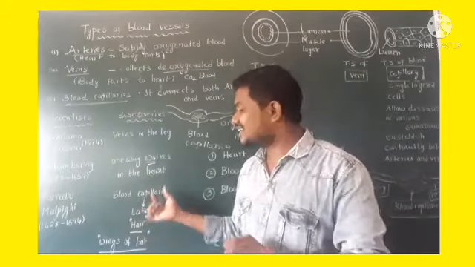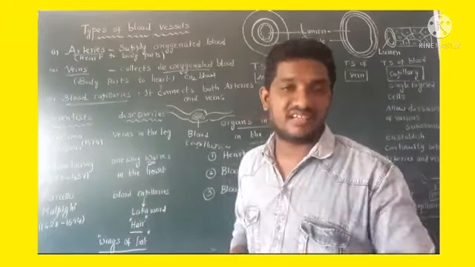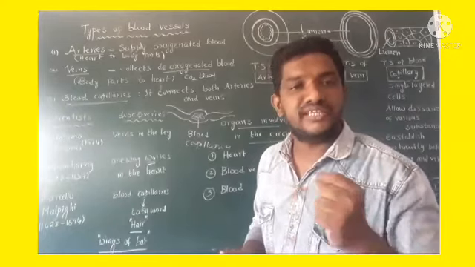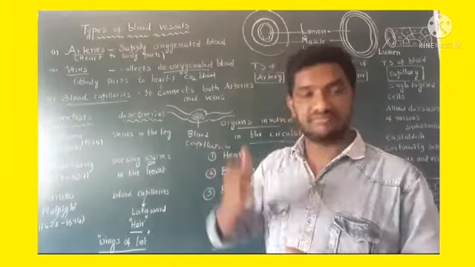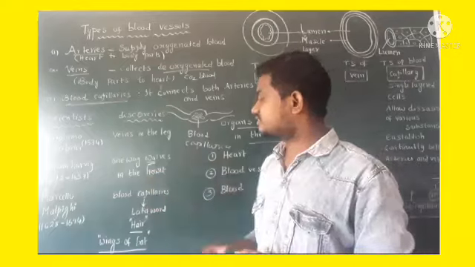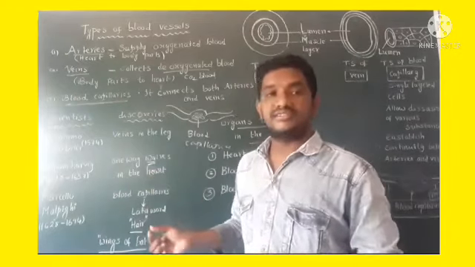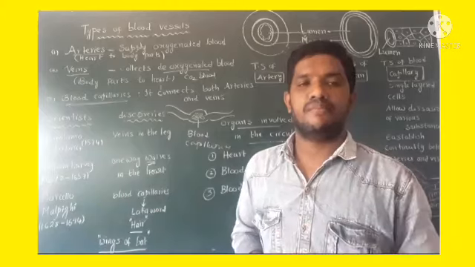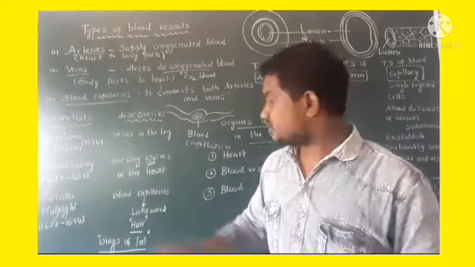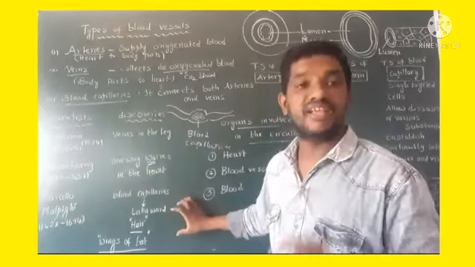The word capillary is derived from the Latin language, which means finest hair. Blood capillaries are the size of a hair. These are the finest parts. So capillary is nothing but hair.